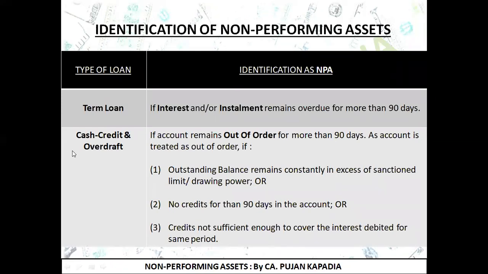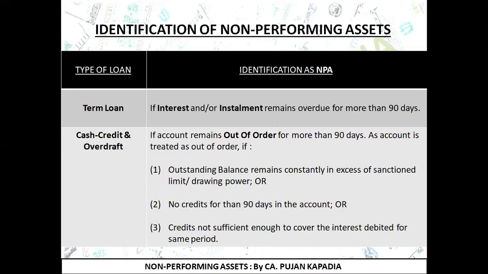First of all, I had taken care of term loan, which means whenever you are having a loan for a specified tenor, for a specified time period, it is known as term loan. If the interest or installment amount remains overdue for more than 90 days, then it is termed as NPA. Second was cash credit and overdraft, under which I had told you to remember one important word, that is out of order. If your cash credit account or the overdraft facility is out of order for more than 90 days, it will be considered as NPA.